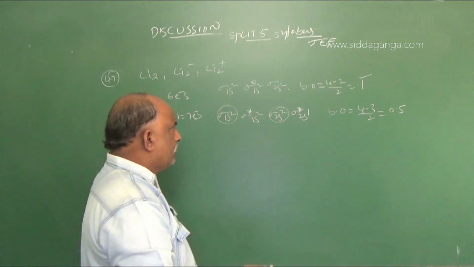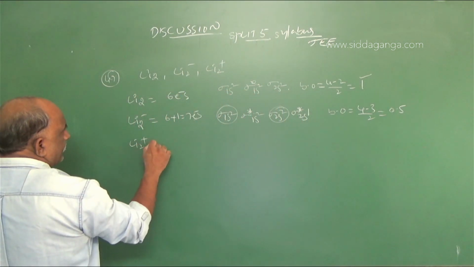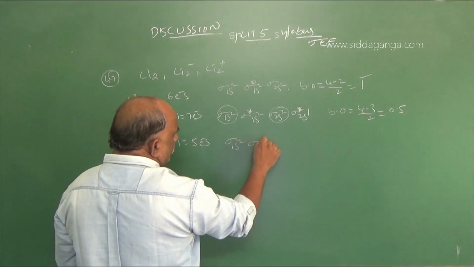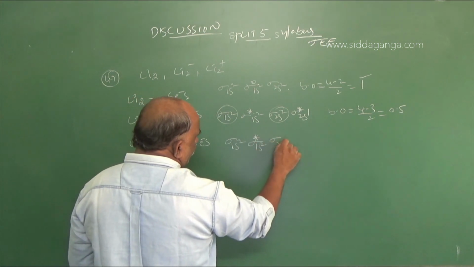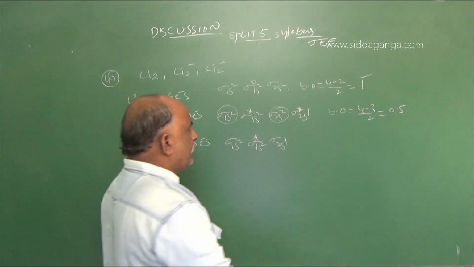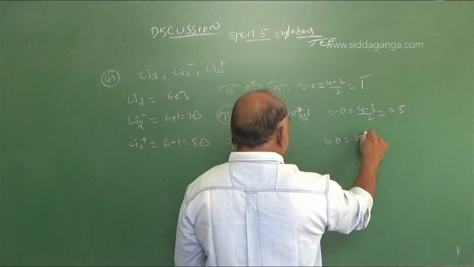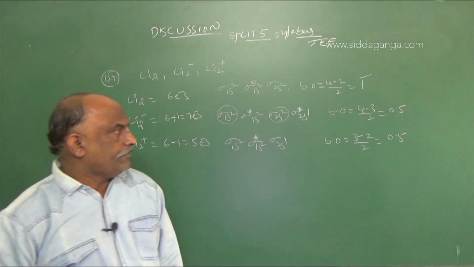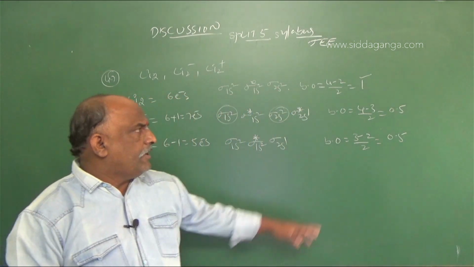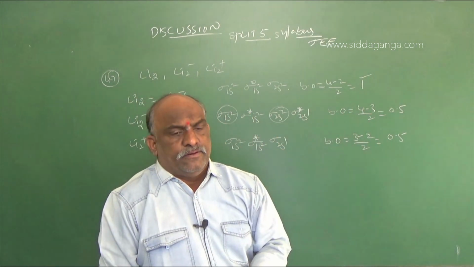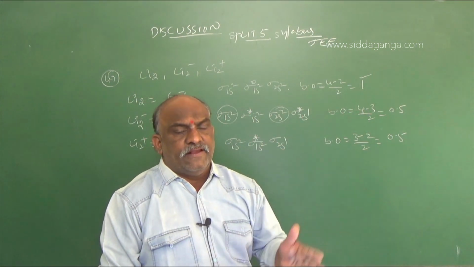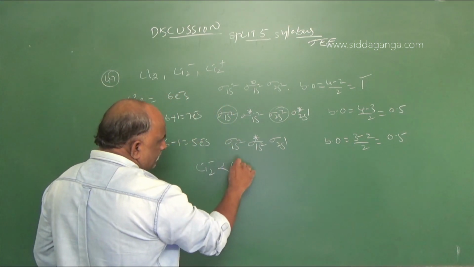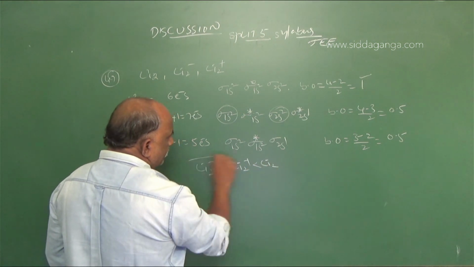So here, next, number 3, Li2 plus: 6 minus 1 is equal to 5 electrons. Sigma 1s2, sigma star 1s2, sigma 2s1. So what is the bond order here? Bond order 3 minus 2 by 2 is also 0.5. So here, as the number of antibonding electrons increases, stability decreases. So least stable is Li2 minus, next is Li2 plus, last is Li2.